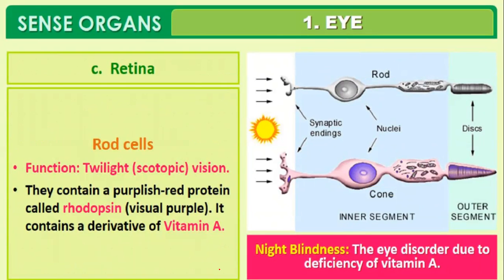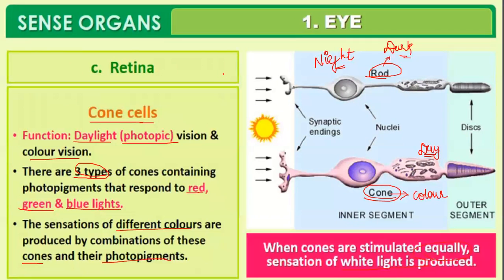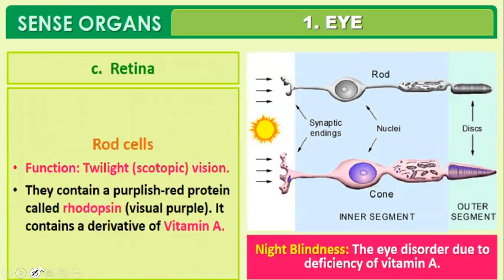Next is the rod. One point I forgot to tell you: the cone cells contain a particular type of photopigment called iodopsin. Note it down: cone cell, iodopsin, helps in color vision. Then you have the rod cell. Rod cell helps in dark vision or night vision. It functions as twilight or scotopic vision. Scotopic vision, or twilight vision, is done by the rod cells.